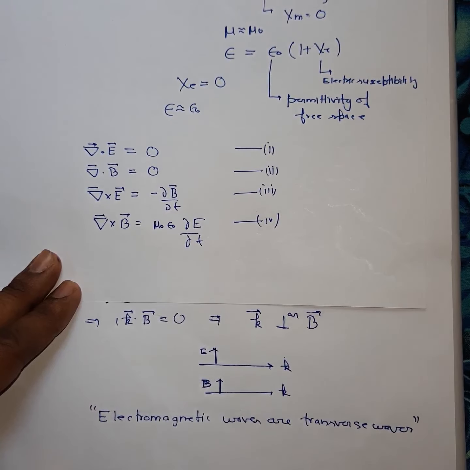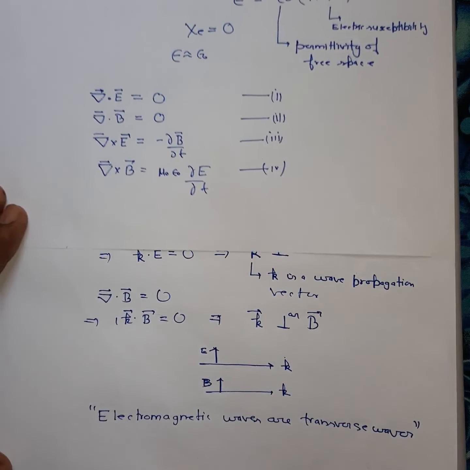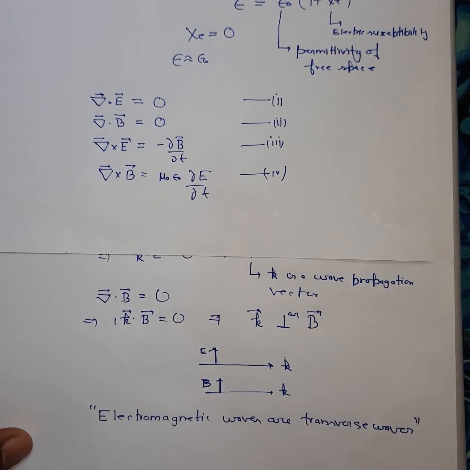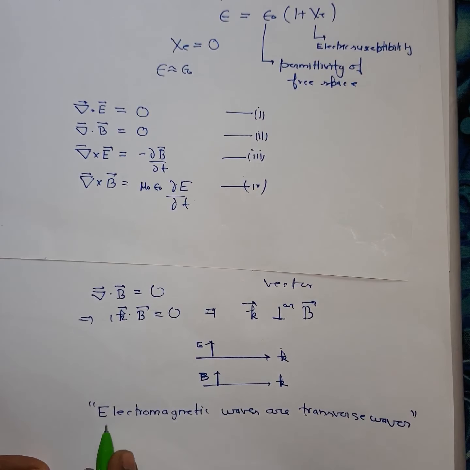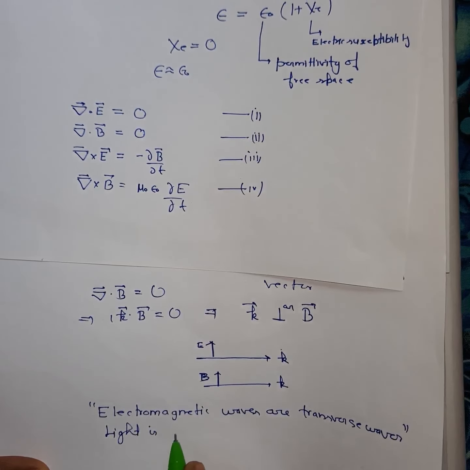So this is our conclusion, that electromagnetic waves are transverse waves, or you can equally say that light is a transverse wave.